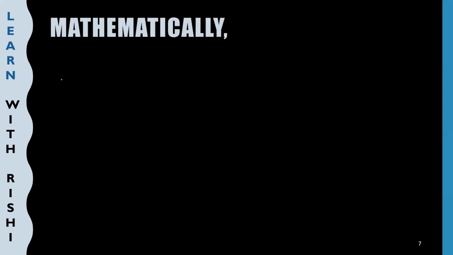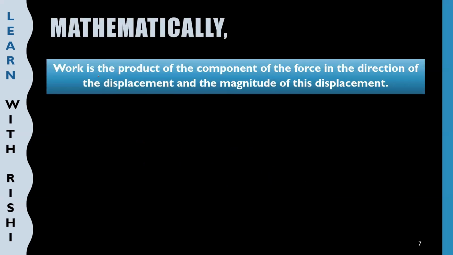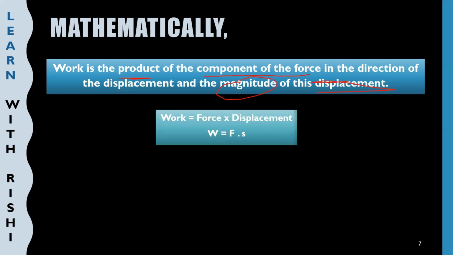Now, mathematically, how can we define work? Work is defined as the product of the component of force in the direction of displacement and the magnitude of the displacement. This is very important. Wherever the displacement of the object is, in that direction, whichever component of the force there is, that we will consider. So mathematically, work is equal to force into displacement, F into S.